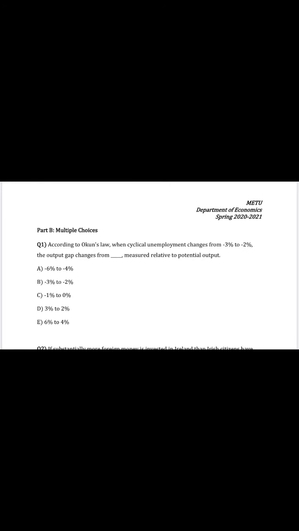Multiple choice part of the problem set from here. Question 1. According to Okun's law, when cyclical unemployment changes from negative 3% to negative 2%, the output gap changes from what, measured relative to the potential output? So what is the output gap? Output gap is the drift from the potential output. Let's suppose that we are producing 3% below the potential GDP. That means that our output gap is 3%.